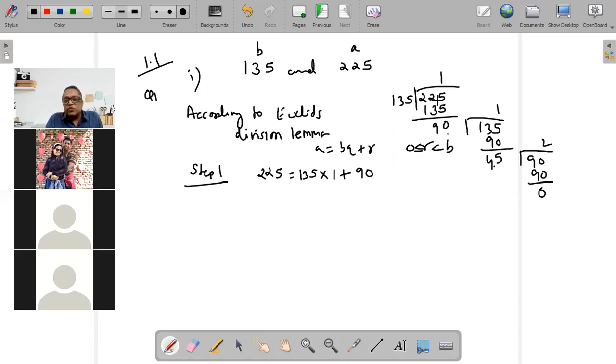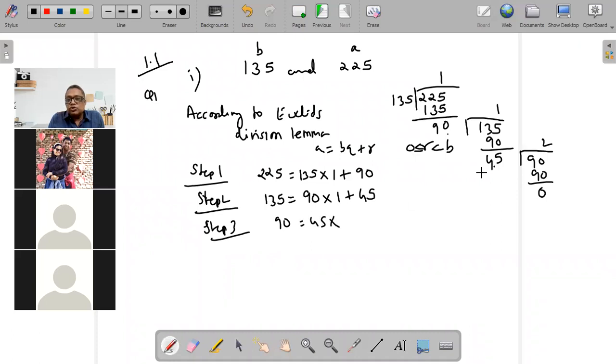So this was our step 1. 225 is 135 into 1 plus 90. Now step 2. What is the dividend? 135. What is the divisor? 90. What is the quotient? 1. Remainder is 45. Step number 3: 90 is your dividend now, 45 is your divisor, quotient is 2, remainder is 0. Now once we get 0, we stop and we say the last divisor where the remainder is 0 is your answer. So HCF of 135 and 225 is 45.